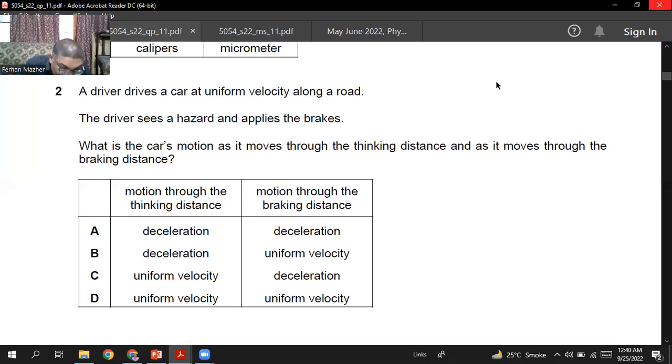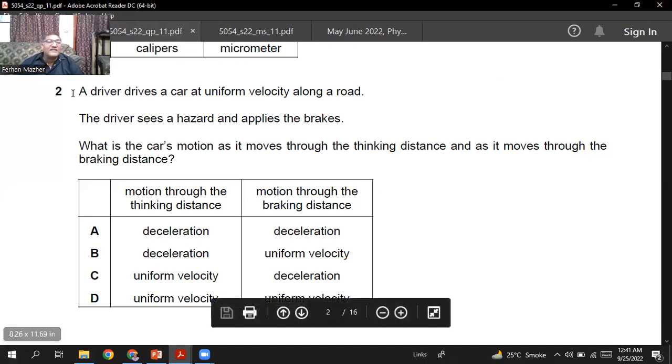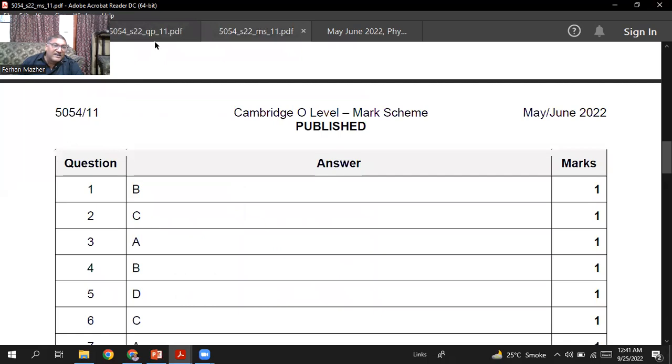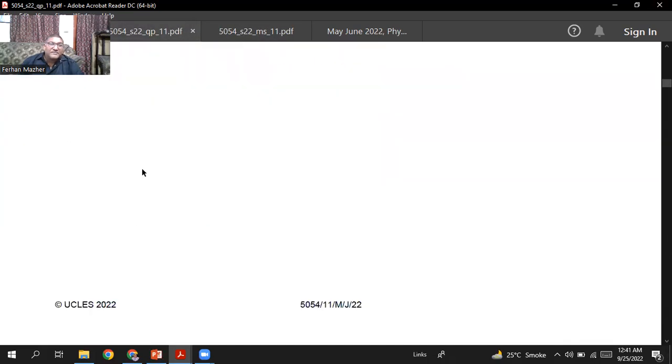So during the thinking distance, the body will be moving with uniform velocity, and the braking distance is when you have applied the brakes. When you have applied the brakes, the speed will gradually decrease, so deceleration. So motion through the thinking distance will be uniform velocity, and motion through the braking distance will be deceleration. So I think question number 2, C is the right choice. Let's check. Question number 2, C is the right choice, sir. Okay.